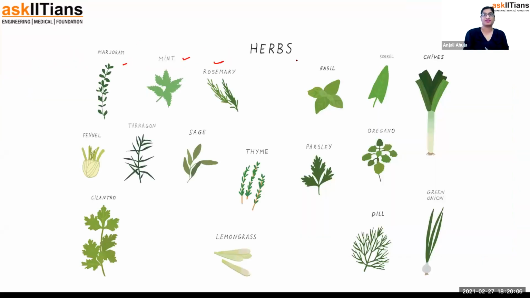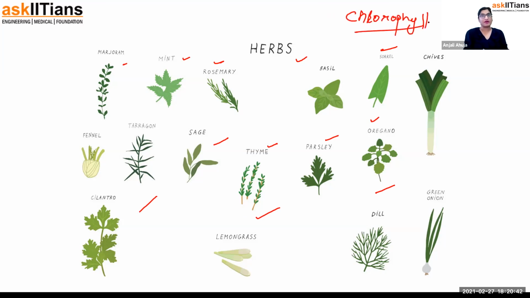Marjoram, mint, rosemary, basil. You must have seen them. Chives and oregano, parsley, thyme, sage, fennel, lemongrass, green onion. So these are all herbs. Herbs are completely green. Why is a plant green? Because it has to do photosynthesis. Photosynthesis doesn't happen only in the leaf part. It happens in all of the green part of the plant. They are green because they have a green pigment named chlorophyll in them.